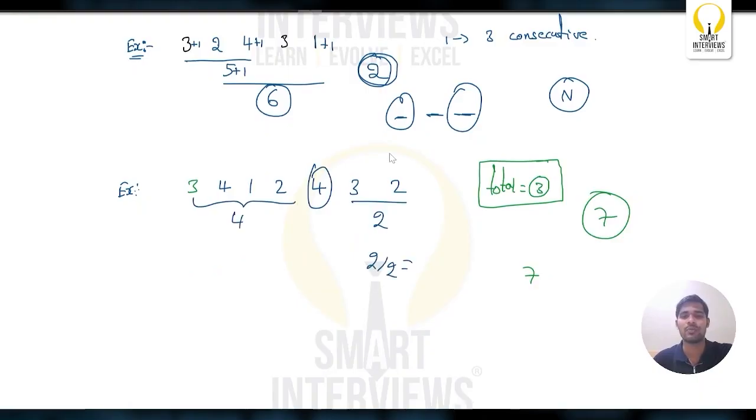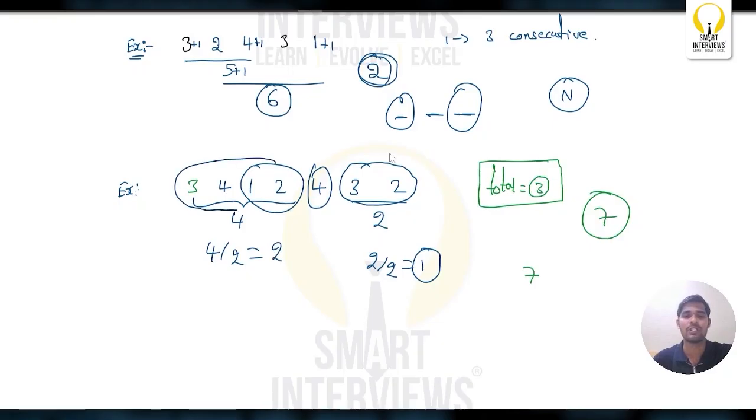So 2 by 2, so 1 will be incremented when you do the operation with the right side elements, and 2 will be incremented, 4 by 2. Each time you will include 2 elements. So 2 will be incremented when you perform the operation with the left side elements.